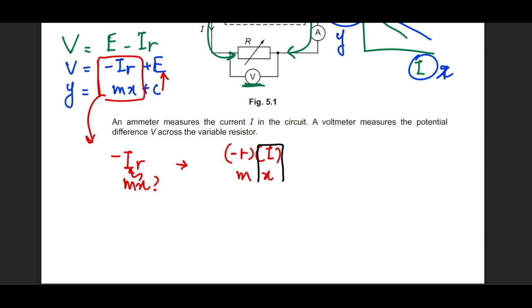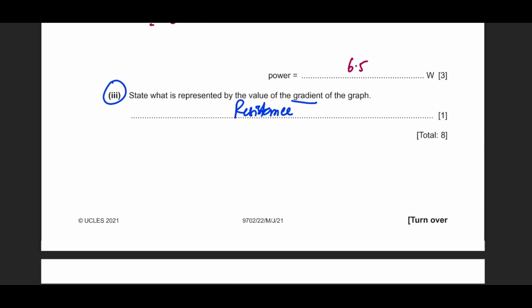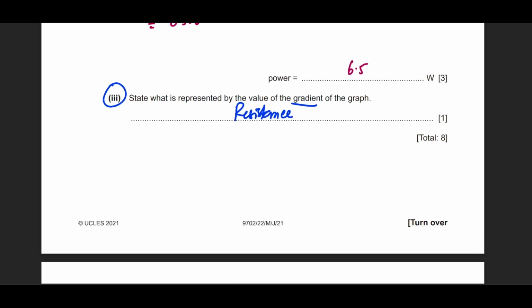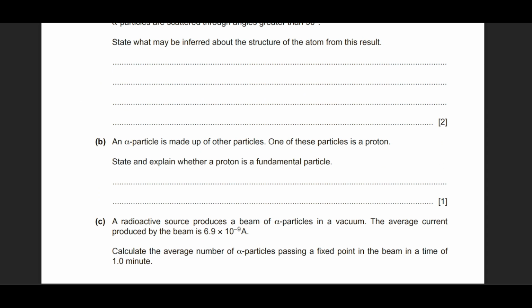So on the x-axis I have the current, and the gradient is the negative of the internal resistance. So a thoughtful student would have written down that this is actually the internal resistance. The negative was implied; you can write it or not, it doesn't matter, but it was internal resistance, not resistance only. You would not have gotten the credit if you had just written resistance, because that's common knowledge for everyone.